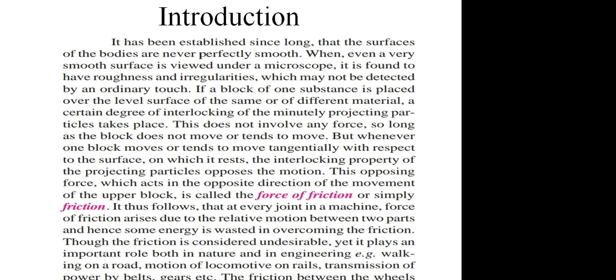Like if you see a human walking on a road, or a car moving on a road, because of the friction between the car wheels and the road, the car moves. You can see that power is transmitted by belt drives because of the friction between the belt and pulley, and between the gears, the motion or power may be transmitted. So these are some useful applications of friction, we can say, desirable effects of friction.